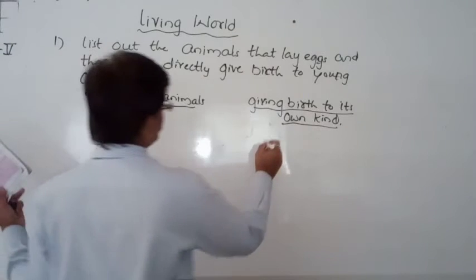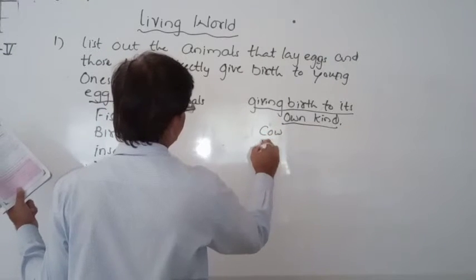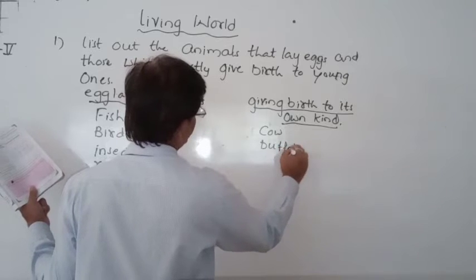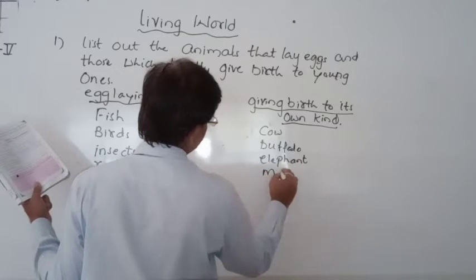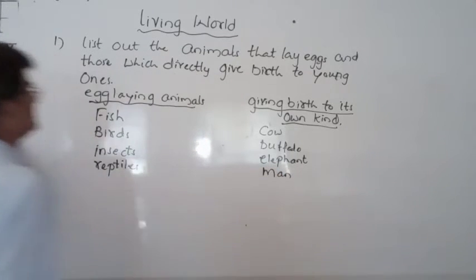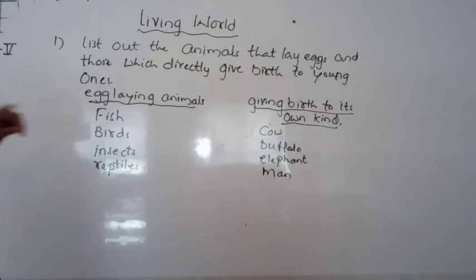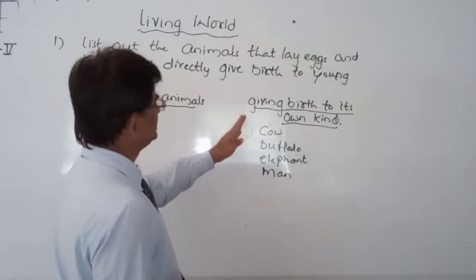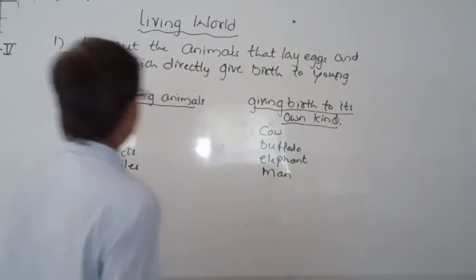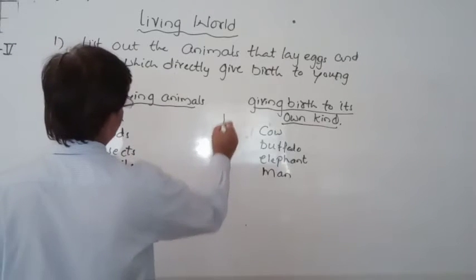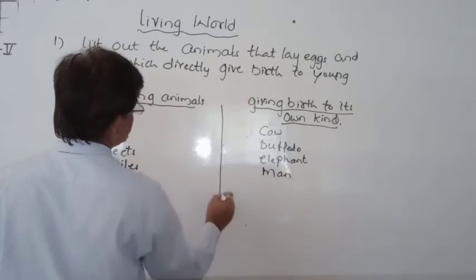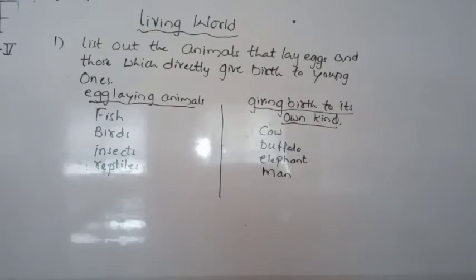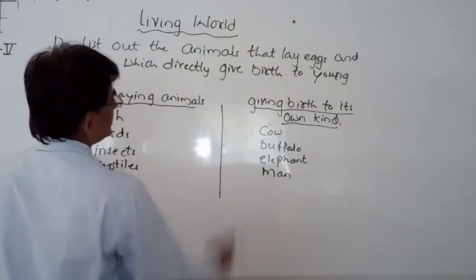Whereas some animals give birth to young ones, like cow, buffalo, elephant, and man. So these are the examples for the animals which lay eggs and reproduce, and these are the animals which give birth to young ones, including man. Man also comes under the animal only. So some animals lay eggs and reproduce, whereas some give birth to their own kind.